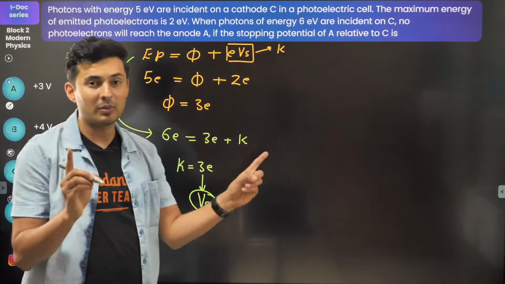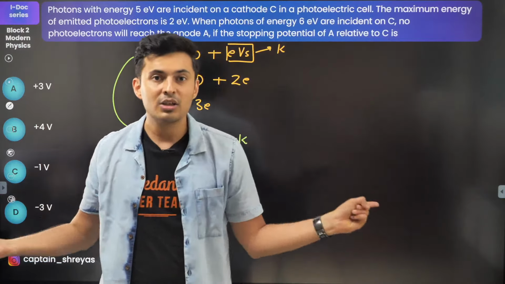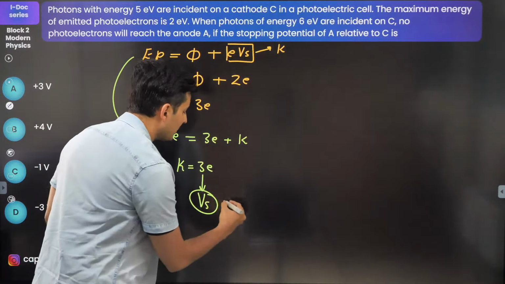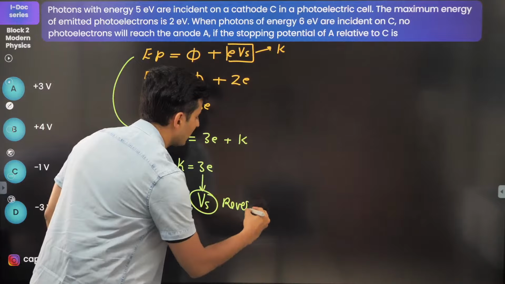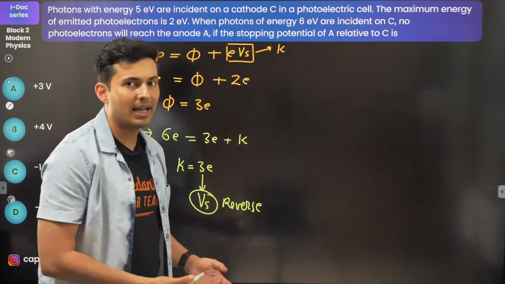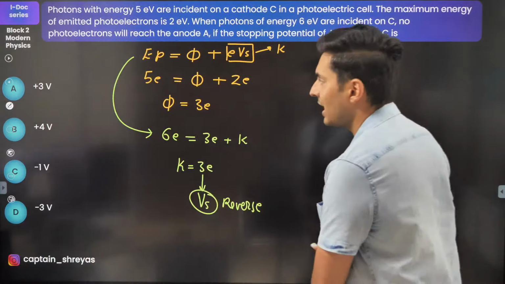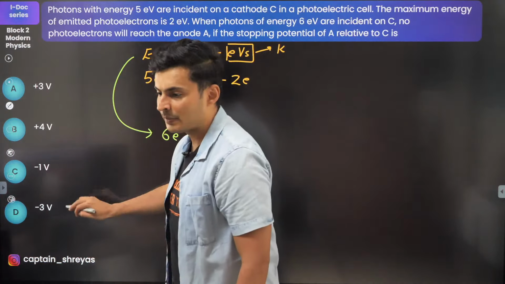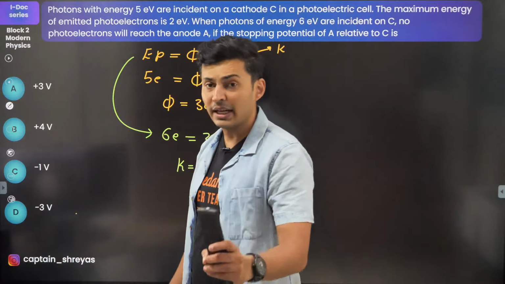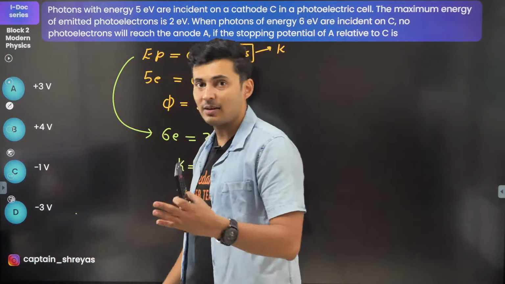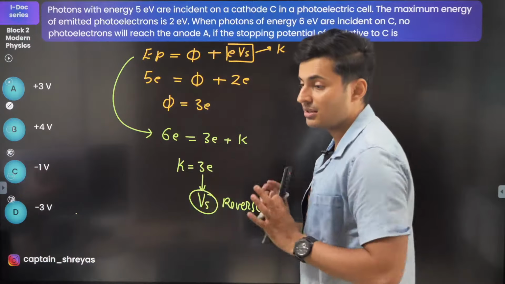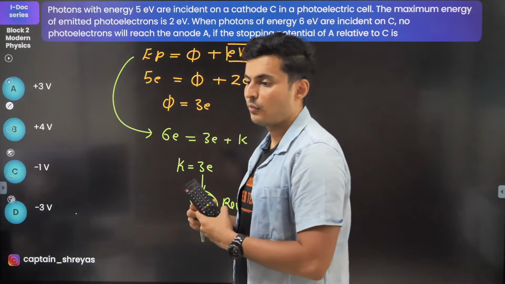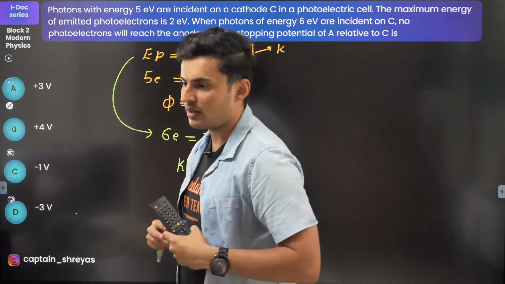But keep in mind, stopping potential is to stop the electrons. So it's always applied in reverse. So the reverse voltage that you will apply will be minus 3 volts. Hence the answer will be not plus 3, minus 3. So both the options are there. Many students will get confused. But remember, minus is there because it's a stopping potential. It's always applied as reverse voltage. Okay, so that's what is asked.